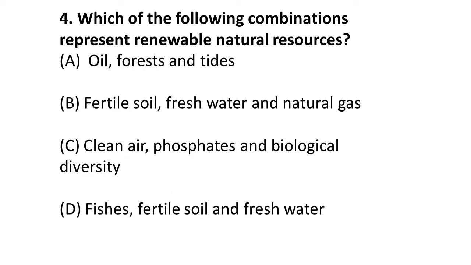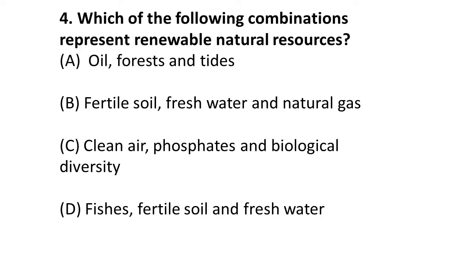The question is: which of the following combinations represents renewable natural resources? So option A is oil, forest and tide. This is ruled out because oil is not a renewable natural resource. B is fertile soil, fresh water, natural gas. This also is ruled out because natural gas is not a renewable natural resource. And C, clean air, phosphates and biological diversity. So phosphates are not renewable natural resources, so this is ruled out.